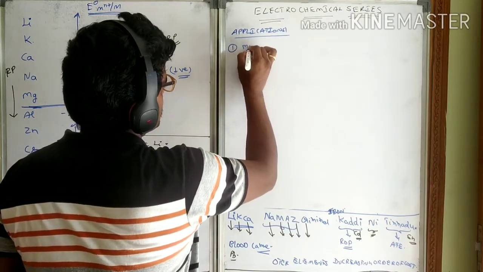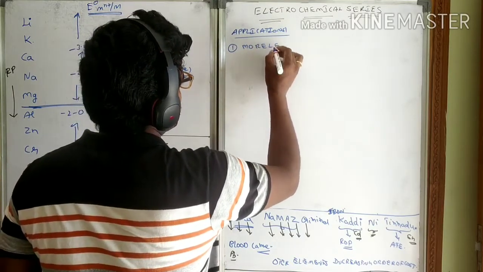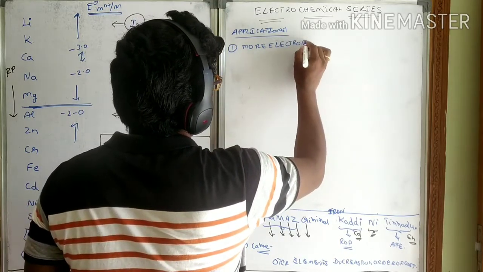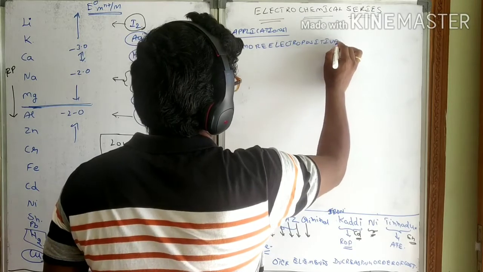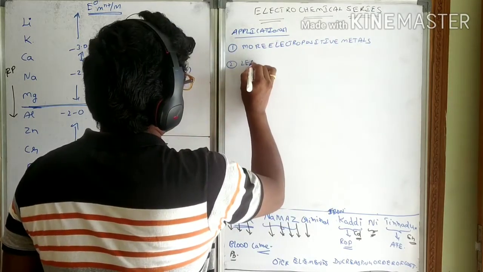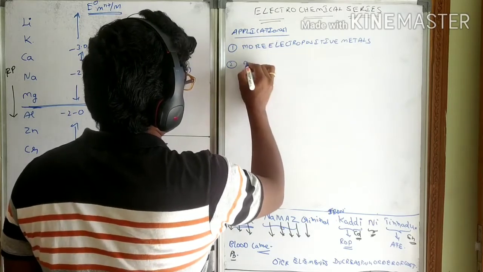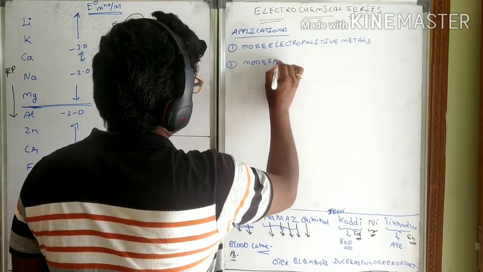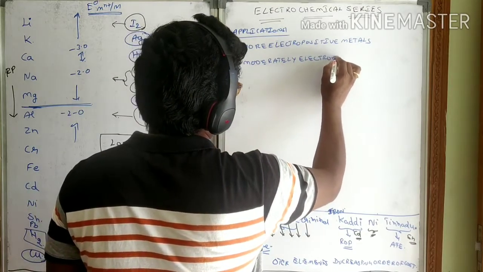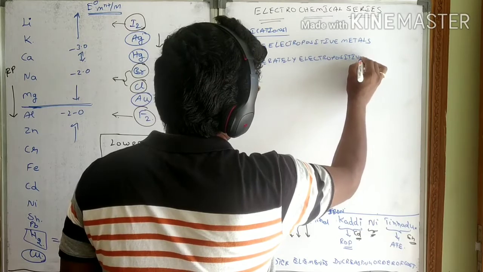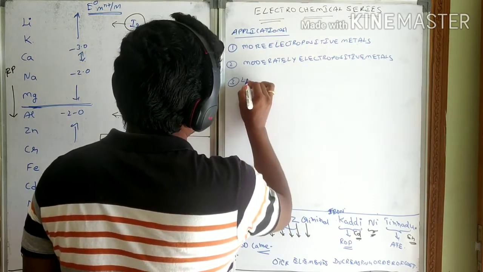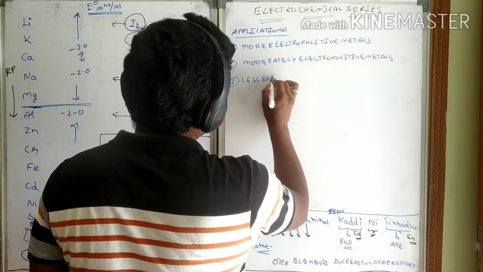The first one: more electropositive metals, moderately electropositive metals, and less electropositive metals.